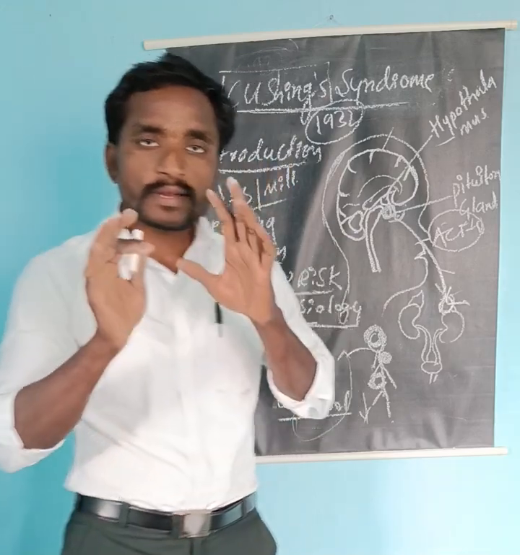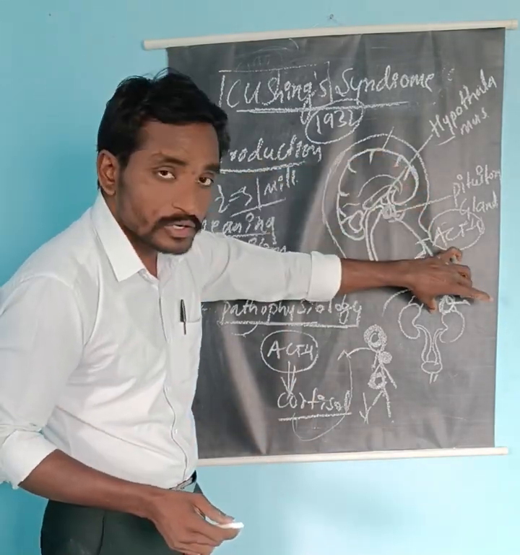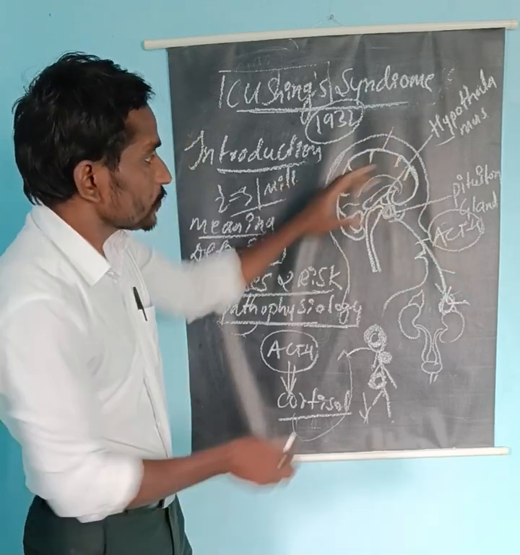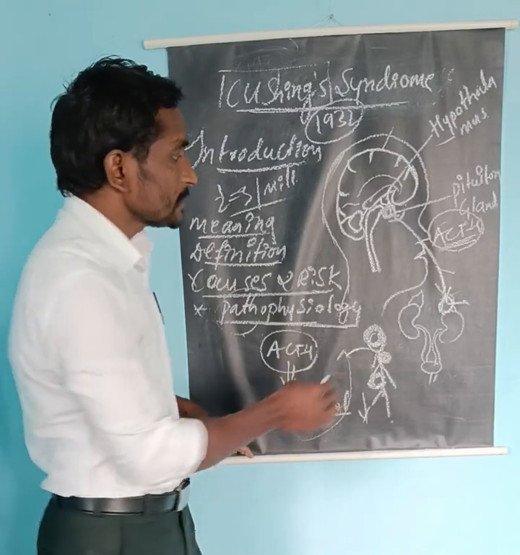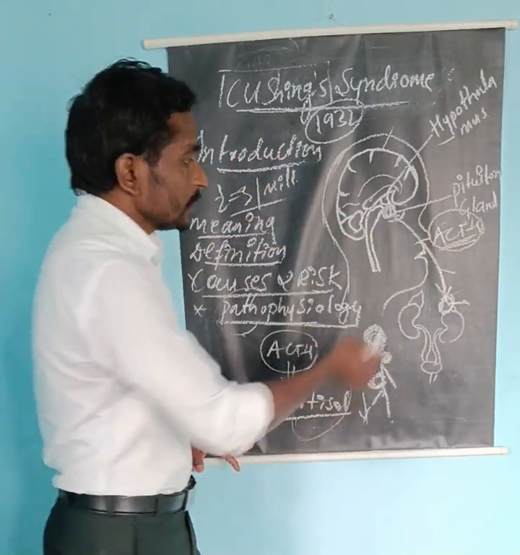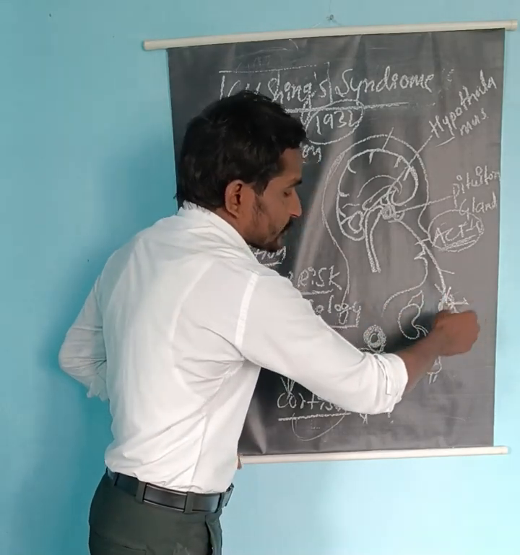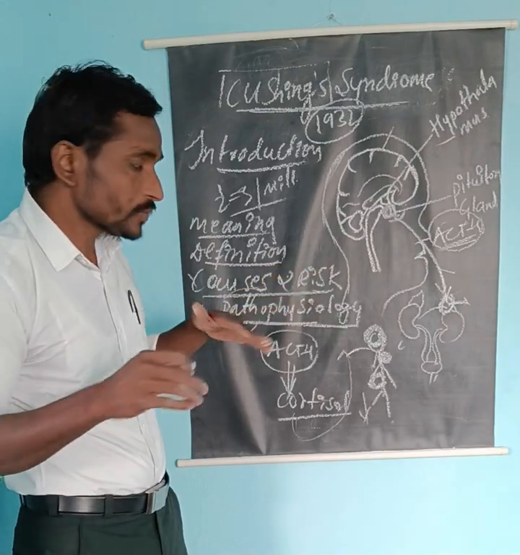The pathophysiology is very simple. In the case of pituitary tumors, there is excessive secretion of ACTH, which acts on the adrenal glands, the cortex region, so it produces more cortisol. The cortisol has adverse effects on the body.